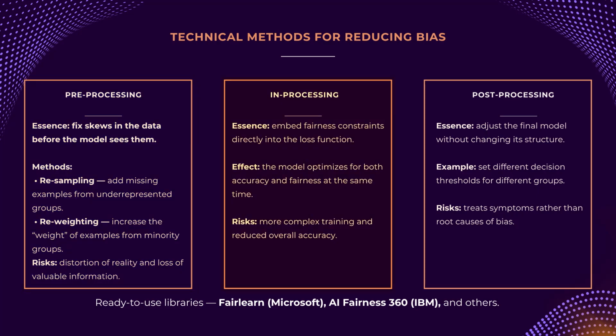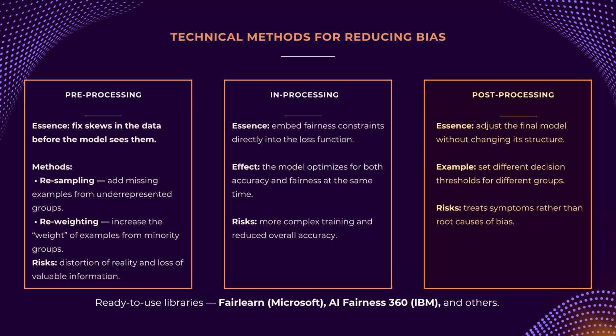Second is in-processing, which happens during training. This is a more powerful, though more complex, approach where we bake fairness requirements directly into the model's learning process. We add constraints or penalties to the model's objective function, forcing it to optimize for both accuracy and fairness at the same time. The price for this power is often a reduction in overall accuracy and a more complicated training process. Third is post-processing, which happens after training.